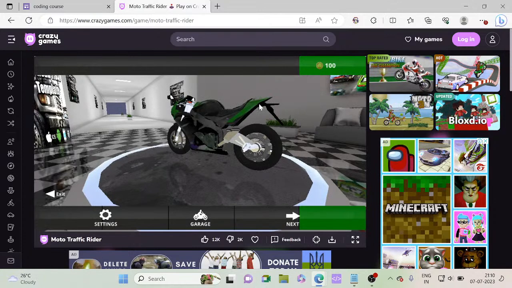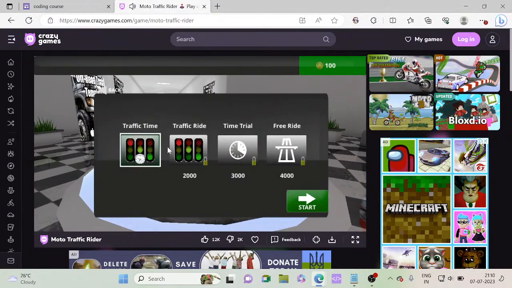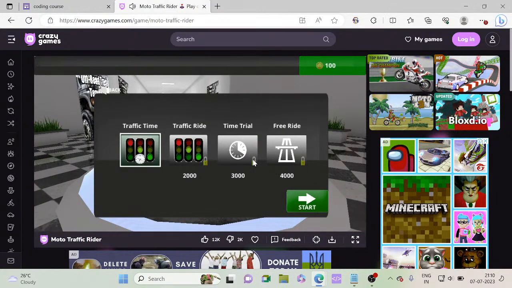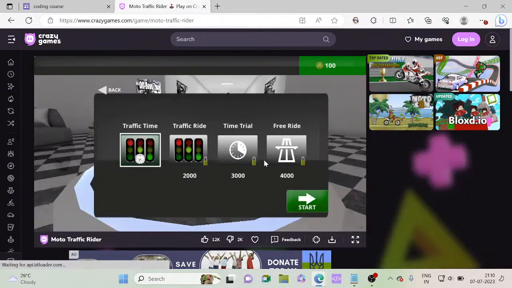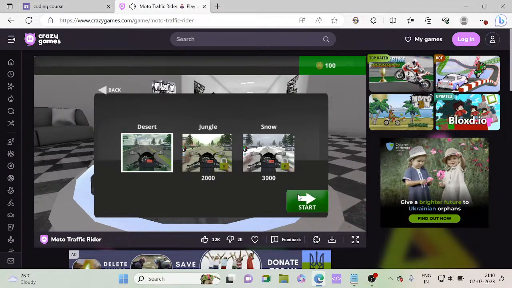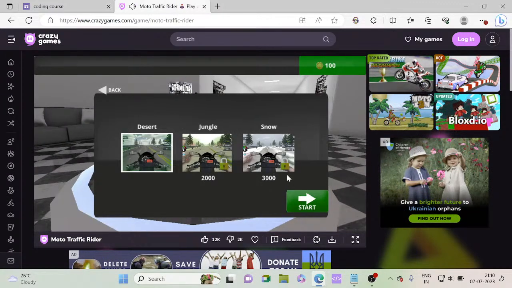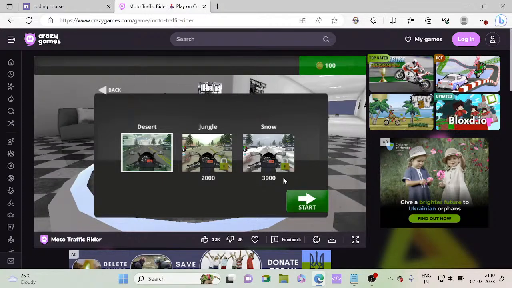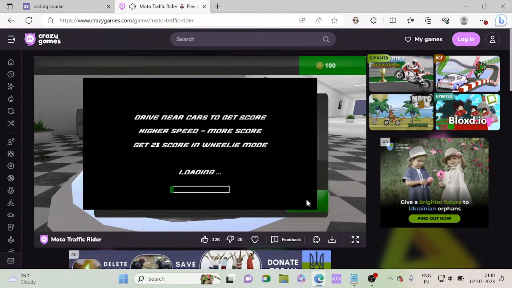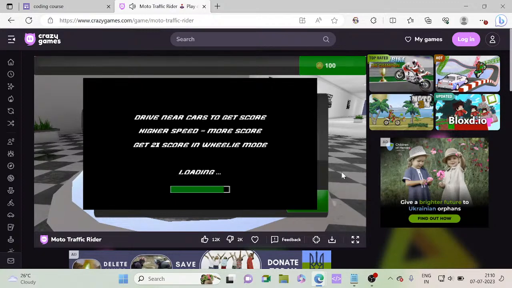Now let's try his game. He has added many levels also, like traffic time, traffic ride, free trial, free ride. Everything he has added. He has added three types of sections also: desert, jungle, and snow. Let's try. It's loading.